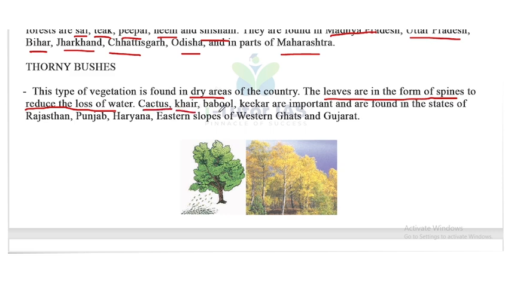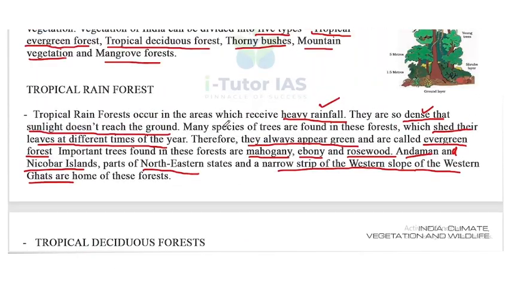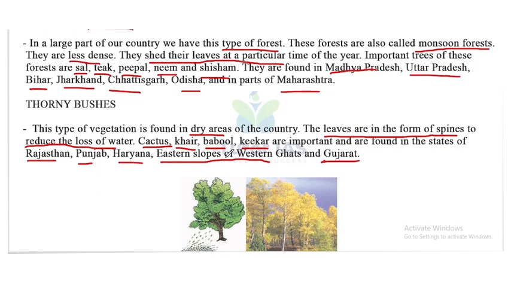Cactus, khair, babul, kikar are important plants. So what are the important plants in the thorny bushes area? First one cactus, then khair, babul, kikar. They are mainly found in the western states like Rajasthan, Punjab, Haryana, and also the eastern slopes of Western Ghats and Gujarat. We already discussed that tropical rainforest is seen in the western slope of the Western Ghats, but thorny bushes are seen in the eastern slopes of the Western Ghats. Don't make confusion.